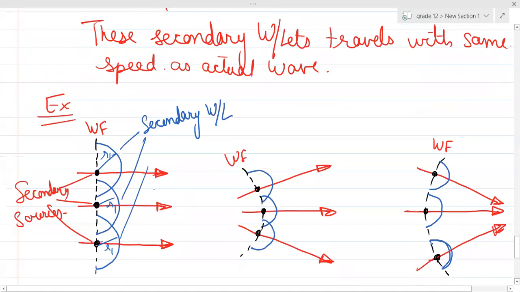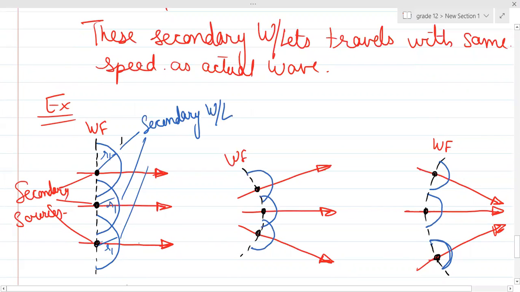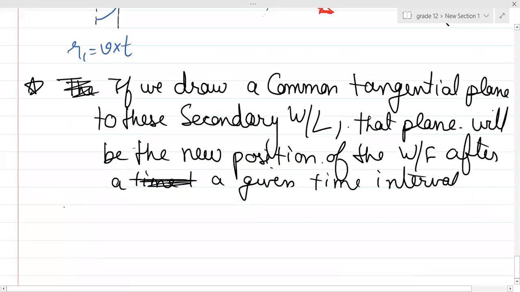So guys, can you see over here, if I try to draw a tangential plane over here, can you see this tangential plane which is enveloping all the secondary wavelets? Can you see this tangential plane which is enveloping all the secondary wavelets, right? So if we draw a common tangential plane to the secondary wavelets,